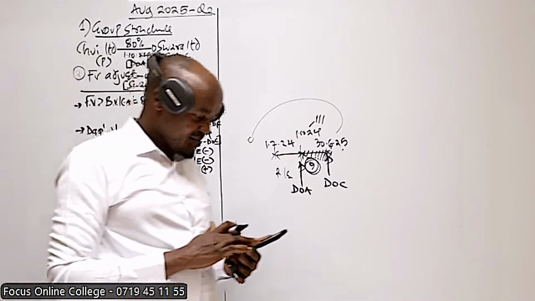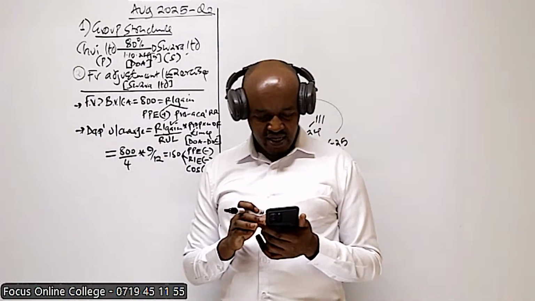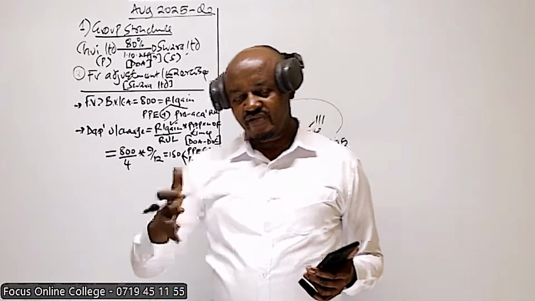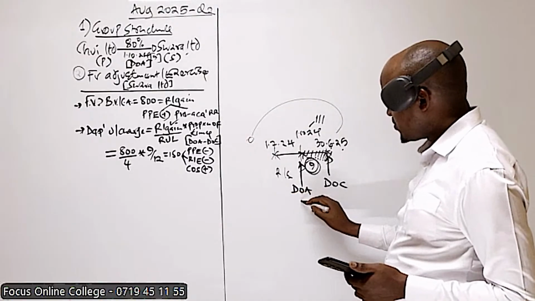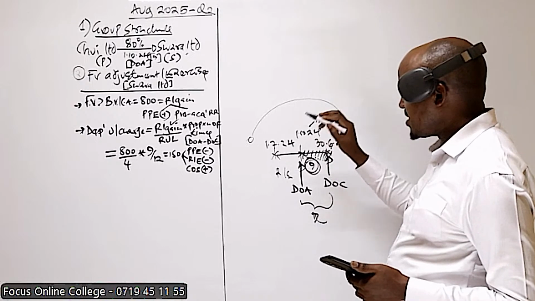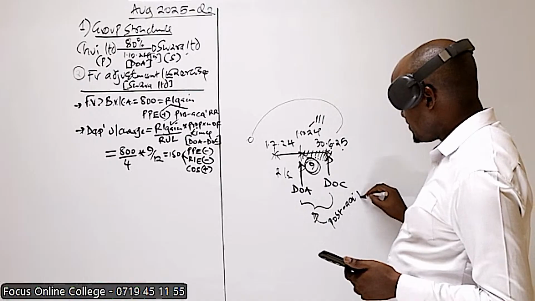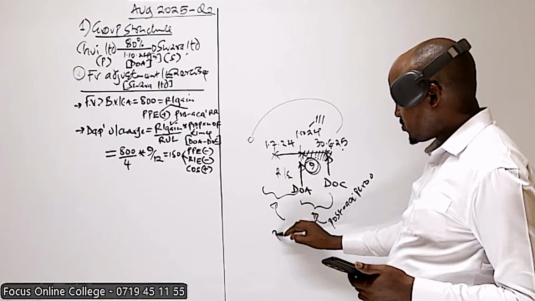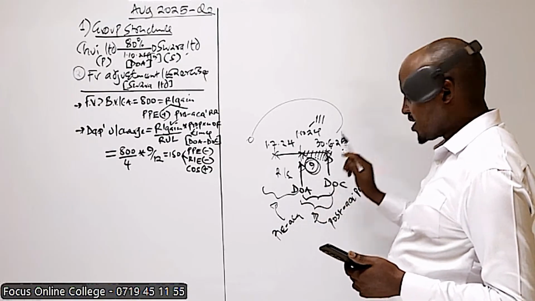Let's move to point number 2. In point number 2, what are we told? We are told about the post-acquisition period. Post we know is after. So post-acquisition period refers to this period here, the period after our subsidiary was acquired. But this period here, we refer to it as the pre-acquisition. This is the post-acquisition period.